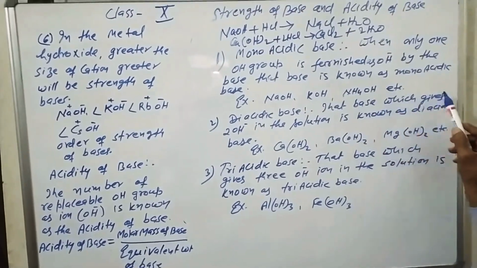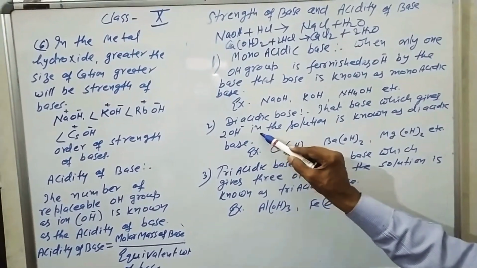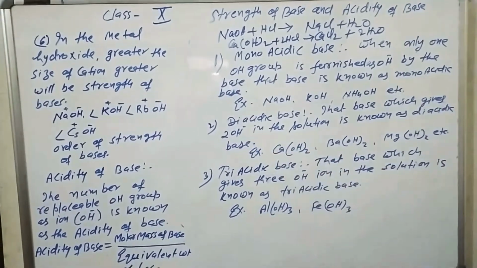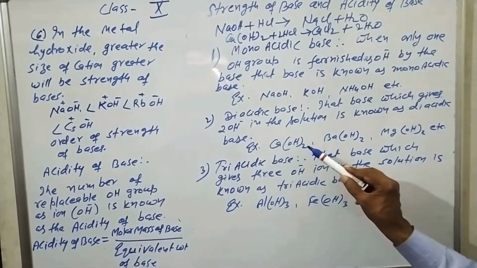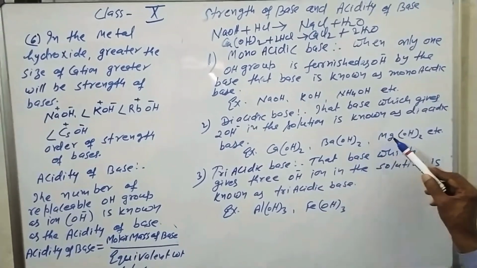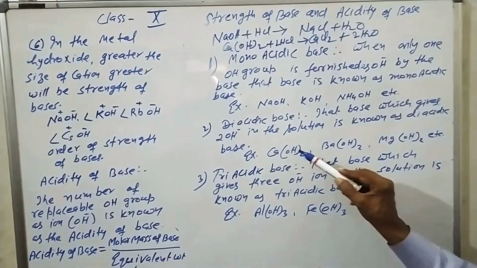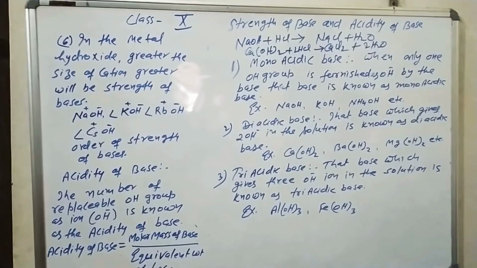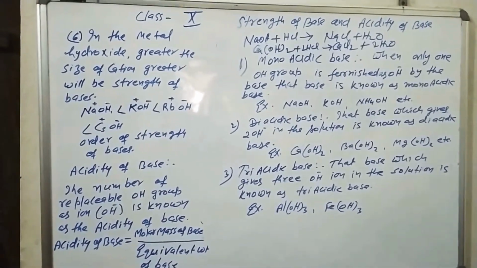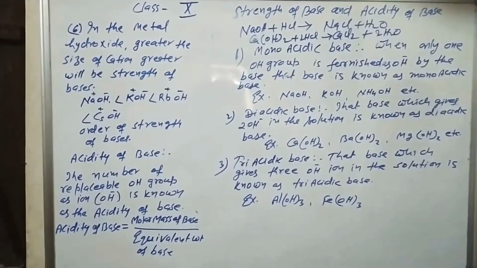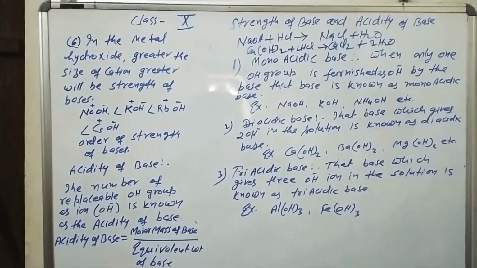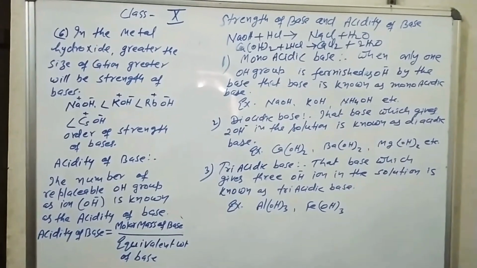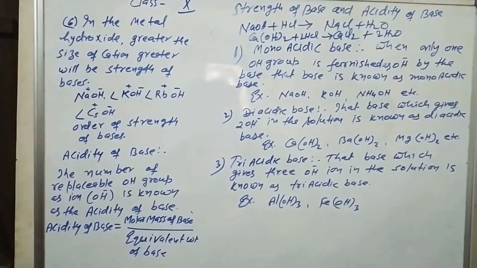Next point, diacidic base. That base which gives two hydroxide ions in the solution is known as a diacidic base, such as calcium hydroxide, barium hydroxide, magnesium hydroxide. These bases have two OH groups, and these are furnished as two hydroxide ions in the solution. Therefore, these bases are known as diacidic bases.